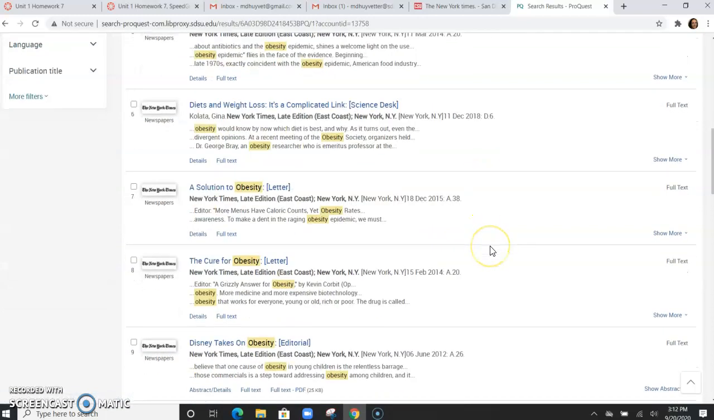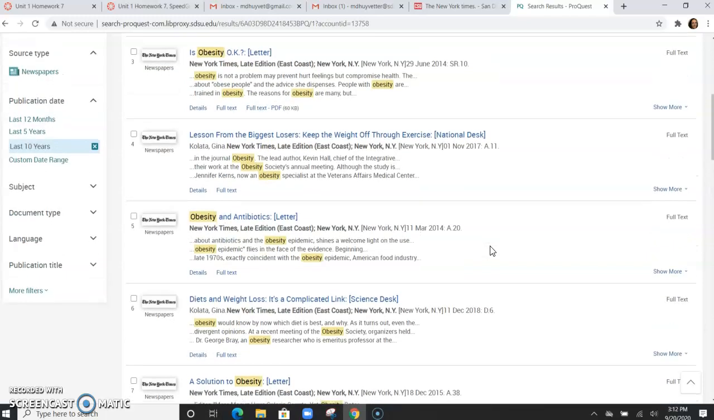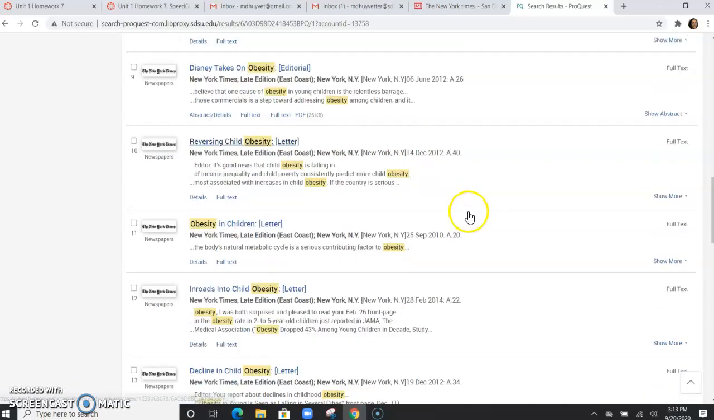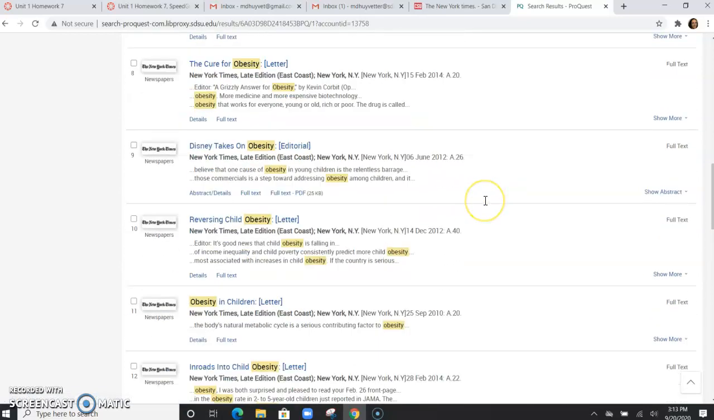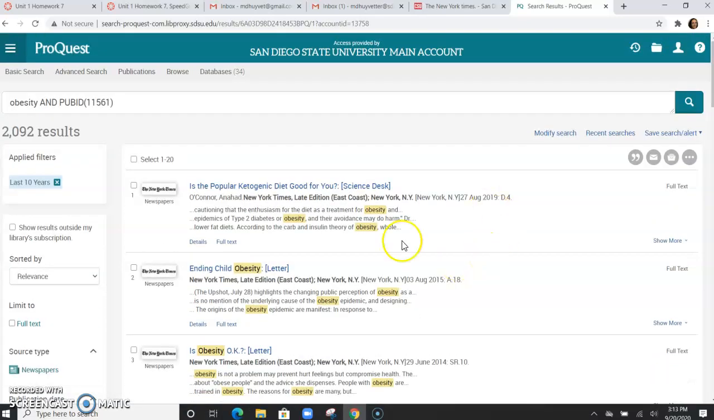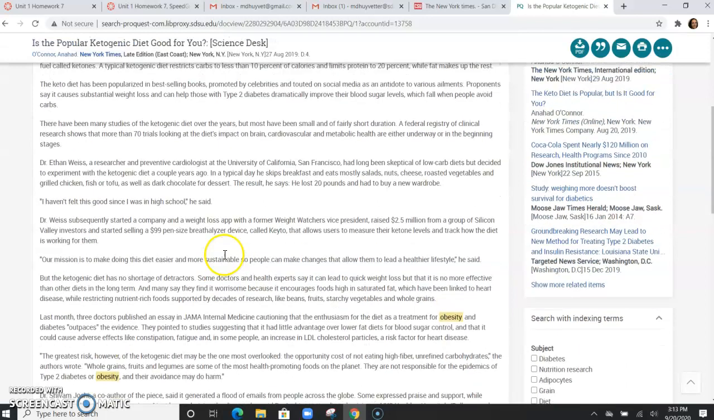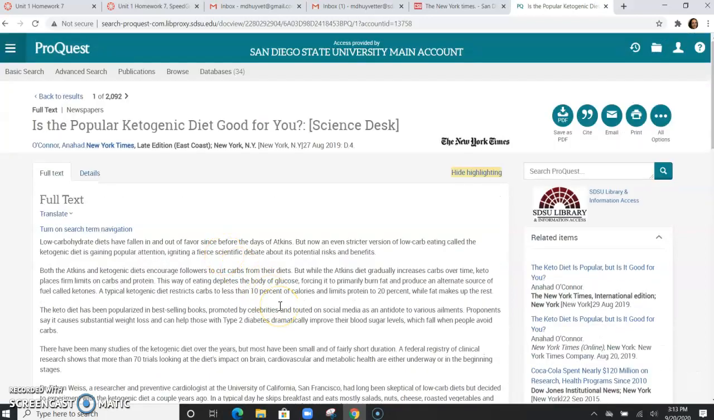Letters, no. And also editorial, that is the newspaper writing their own opinion about a topic. You don't want to use an editorial for our purposes. So look for National Desk or Science Desk. Let's go back up to our Science Desk article here. And here is a perfectly good article that you can use for your research. We can see how to cite it.